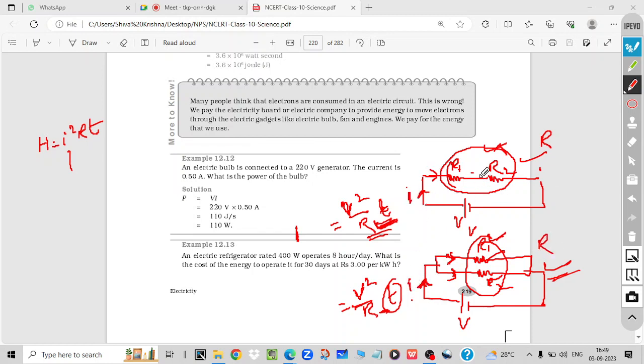If you have taken the voltage the same, then the current will be different. Here the current will be less, and here the current will be more. Heat depends more on the current and less on the resistance, because it's a square of the current. So that's why more heat will be developed in this second situation than in the first.